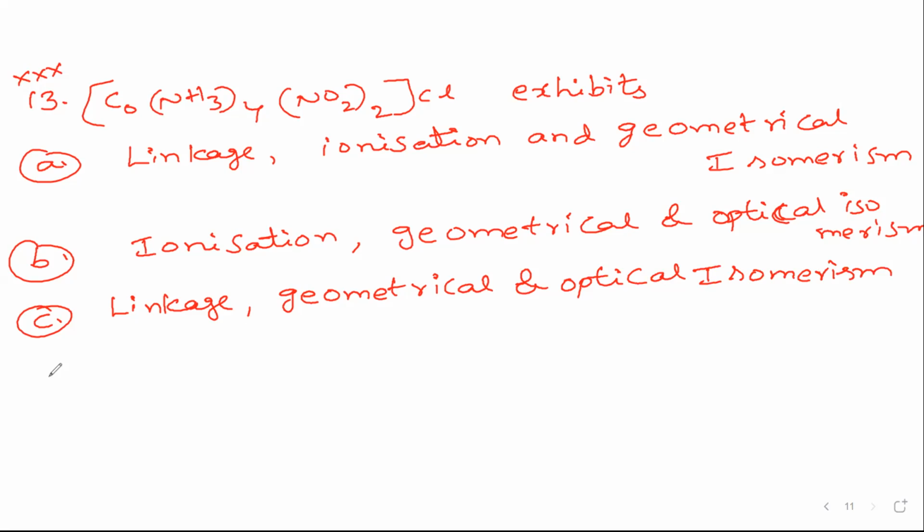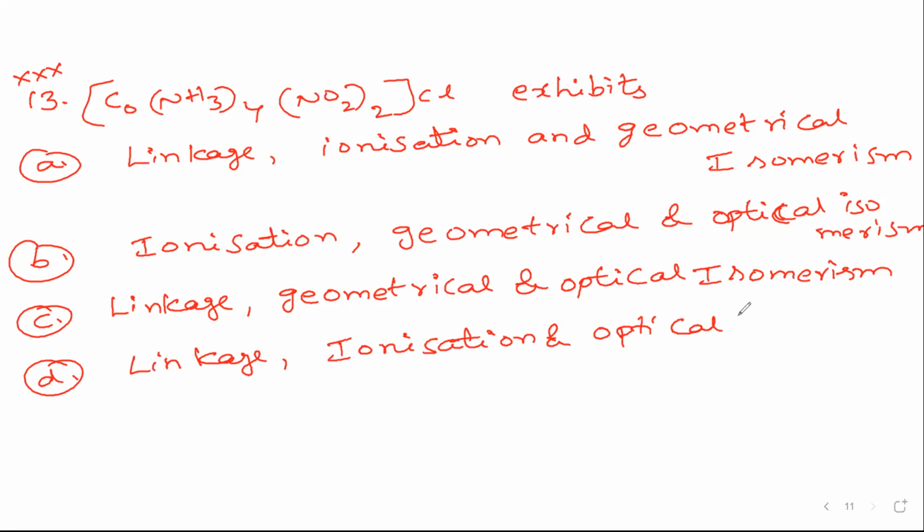And fourth option, we have linkage, ionization, and optical isomerism. So these are the 4 options we have, out of which we have to select only one option.